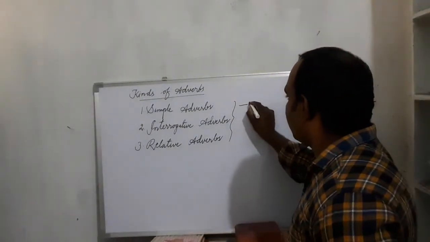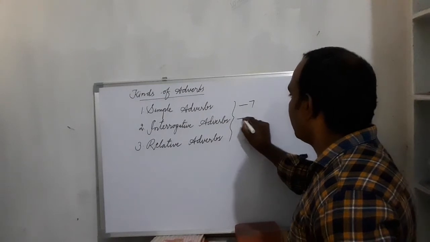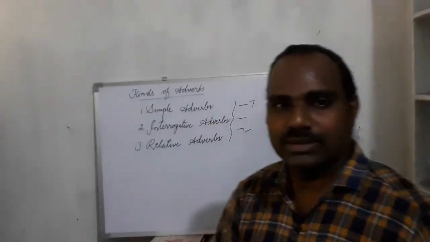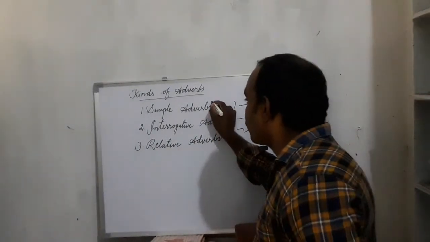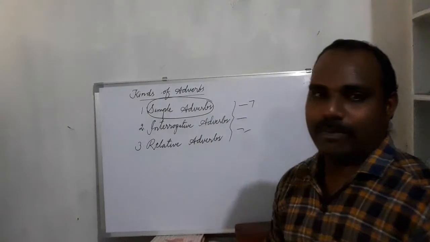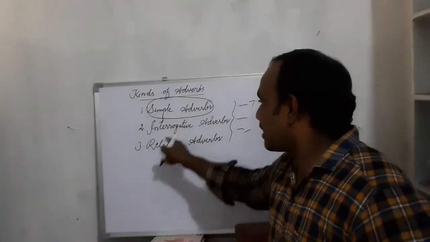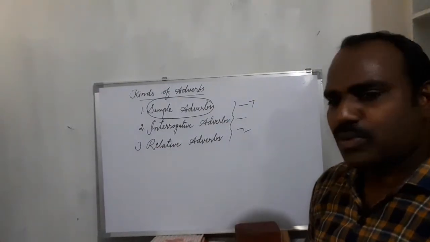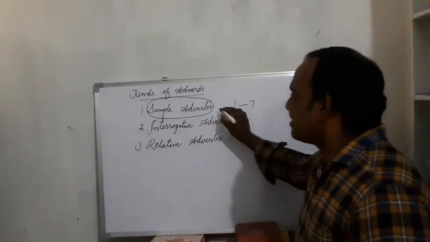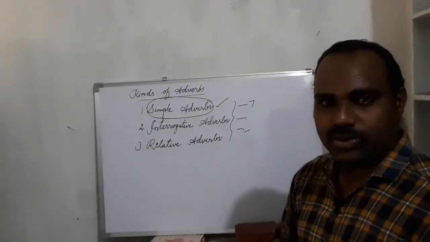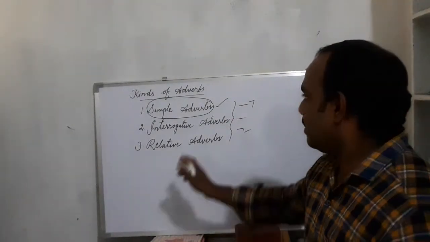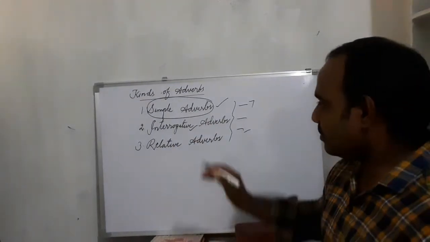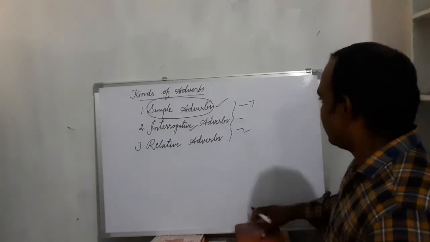See, we have seven types in simple, of course. There is no limit. Three types. You see, the majority of the adverbs belong to the first category, simple adverbs. The adverbs that come under the second one, interrogative adverbs, and relative adverbs are very few. But most of the adverbs come under this section, simple adverbs. So you have to focus more on simple adverbs and interrogative adverbs, right? See, what are the simple adverbs?